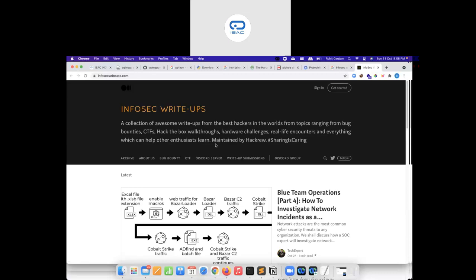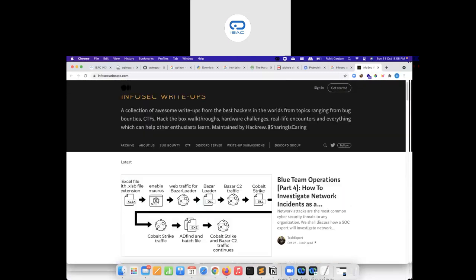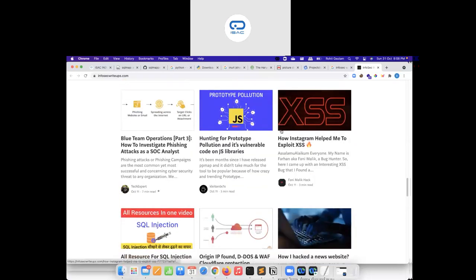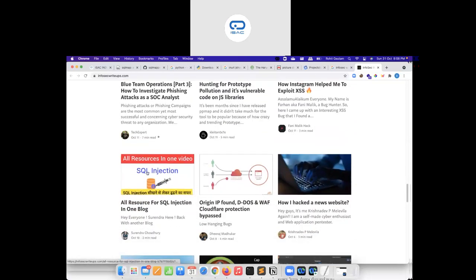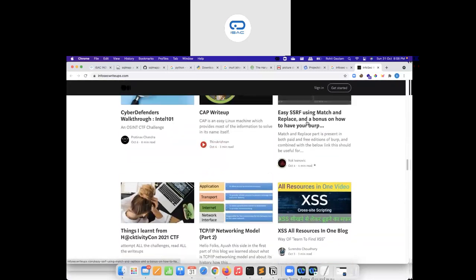Because we learn a lot from other people, from how they identified a specific bug or vulnerability and how we can reproduce it. You can keep reading reports about how people have identified issues. You can see all resources in one place: SQL injection, XSS, and so on. Make sure you utilize this for your reading purposes as well.